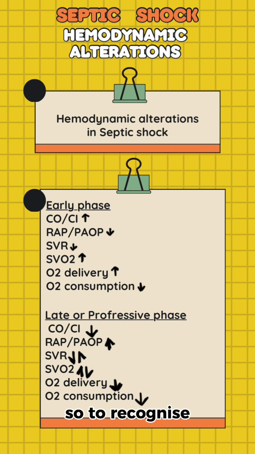So, to recognize septic shock on your CCRN exam, look for a high heart rate, a low blood pressure, and low systemic vascular resistance.